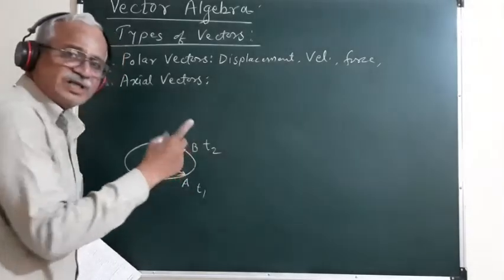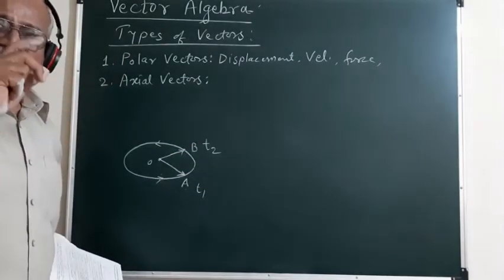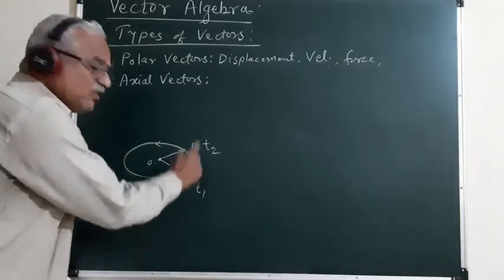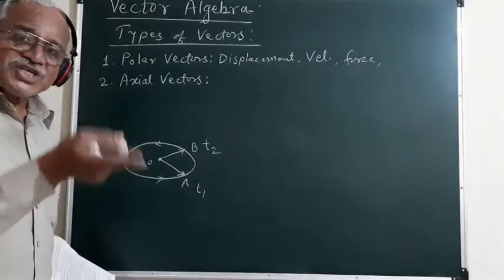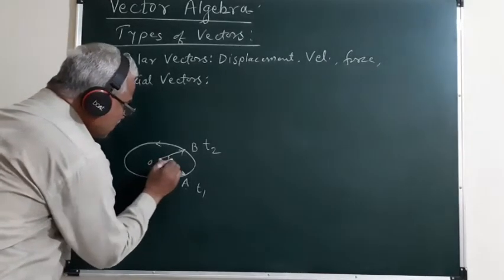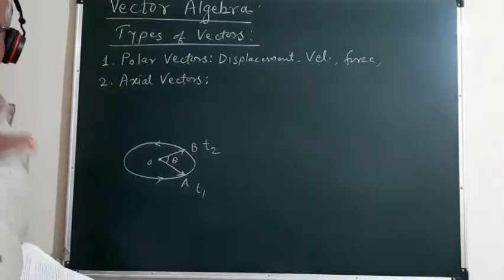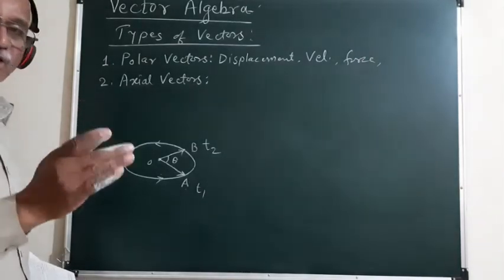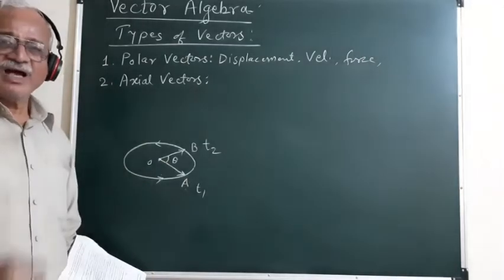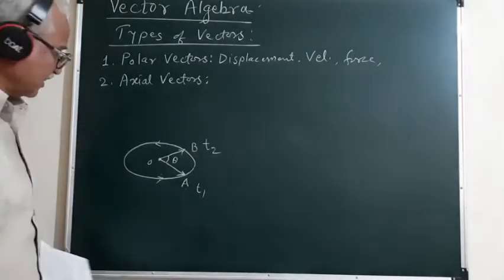OB bar is the position vector of the particle at instant t2. So during the time from t1 to t2, the position vector of this particle has rotated through this angle theta. This is the angular displacement of the particle, and this angular displacement is a vector quantity.